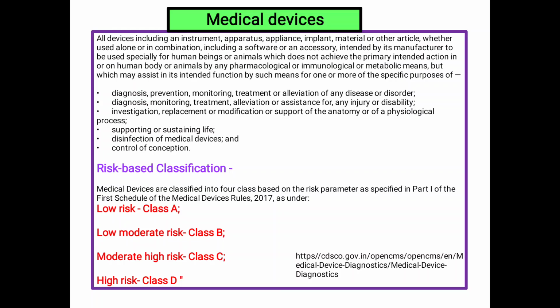All devices include instrument, apparatus, appliance, implant, material or other article. Classification: medical devices are classified into 4 classes based on the risk parameter as specified in Part 1 of the First Schedule of Medical Devices Rules 2017. Lower risk, Class A; lower moderate risk, Class B; moderate high risk, Class C; and higher risk, Class D. So these are the medical devices.